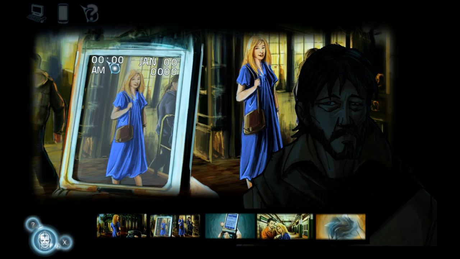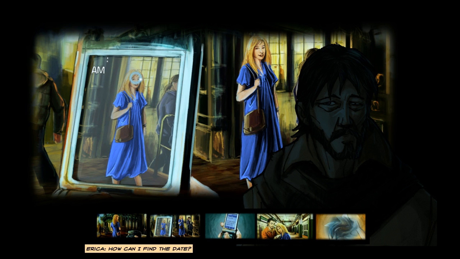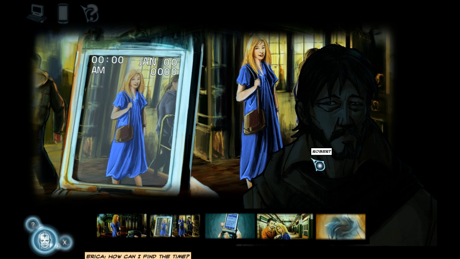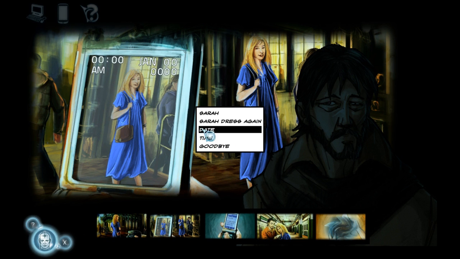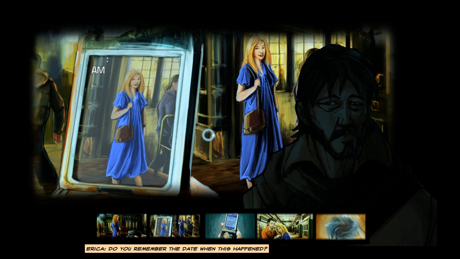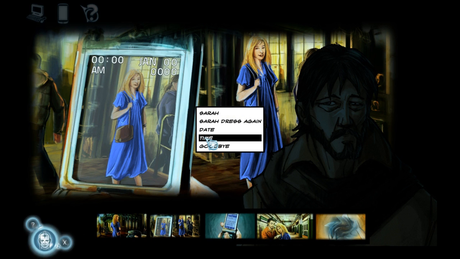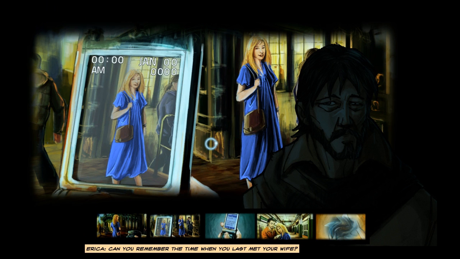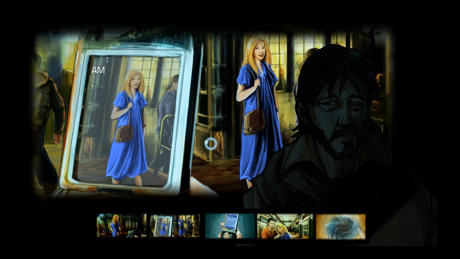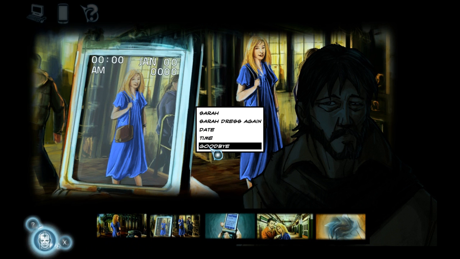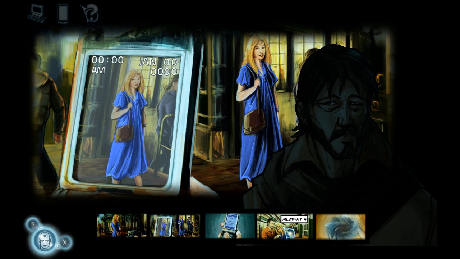So what was the date and time? How can I find the date? How can I find the time? Let's see if Robert knows any of this. Do you remember the date when this happened? No, I don't. Sorry, Agent. What about the time? Can you remember the time when you last met your wife? No, I can't. Well, I'm sure we'll find a way to do that. Let's look at this panel.